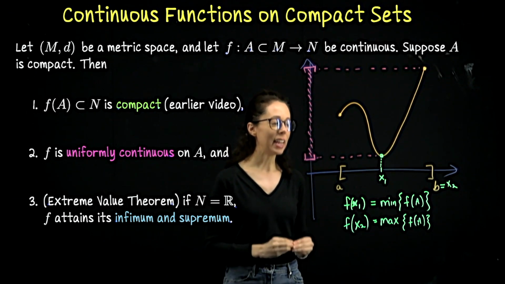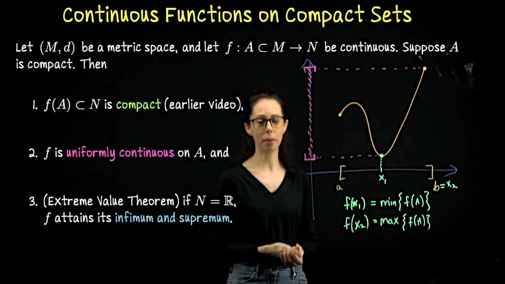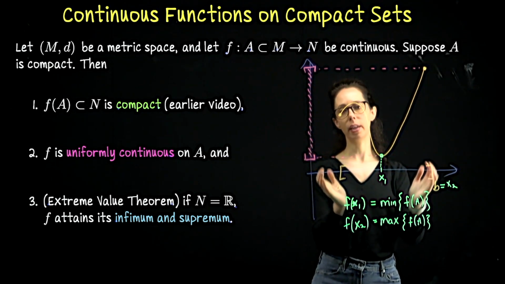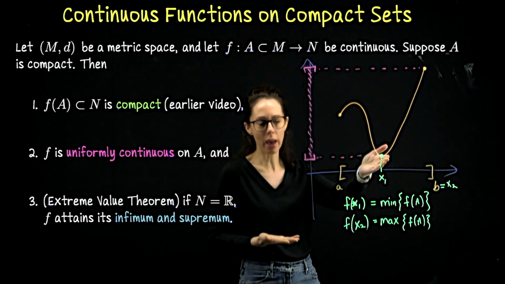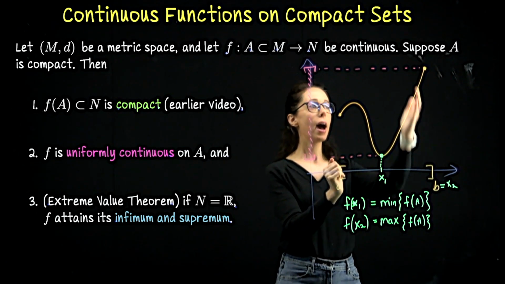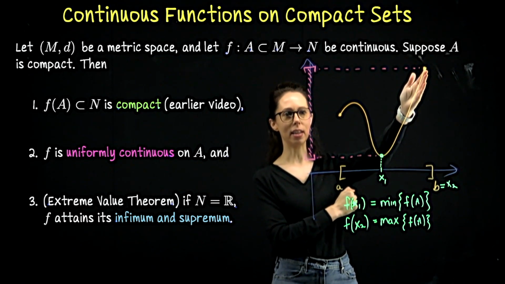Your function attains minimum and maximum values when it's continuous over a compact domain. If you took away b, say I looked at the open interval from a to b, I would still be attaining my minimum. So it's not like it wouldn't ever do that. But if I considered this function over the open interval from a to b, I would never attain this value up here. So that's the usage of the word attain here.